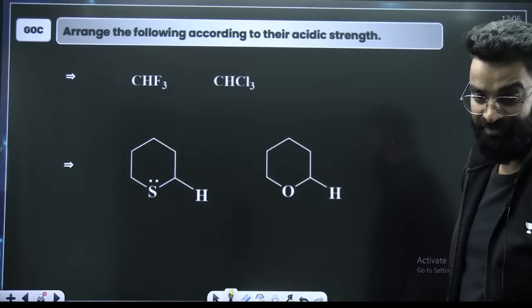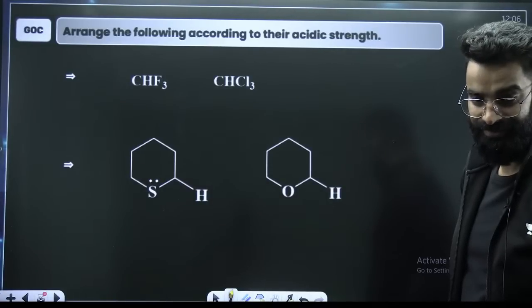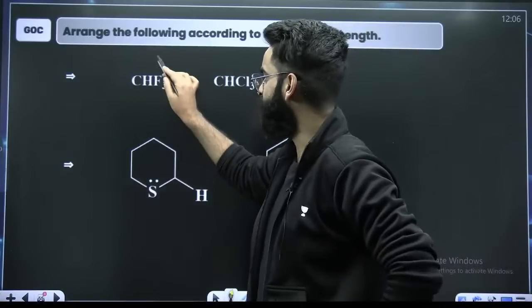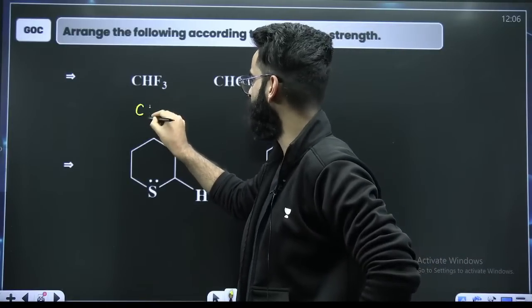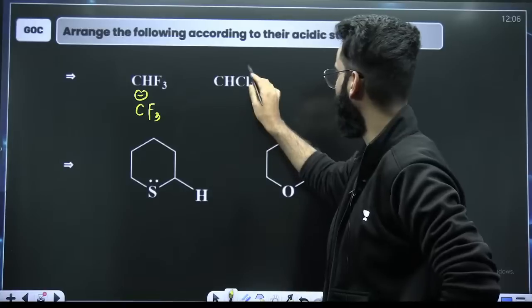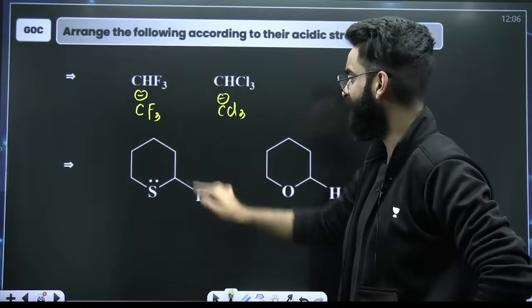I want to see how much you remember. Are you sure? Amazing, guys. Great. So make their conjugate base, take hydrogen out as H positive. This will be CF3 negative. Right? Take hydrogen out as H positive. This will be CCl3 negative. Perfect. These are the conjugate bases.